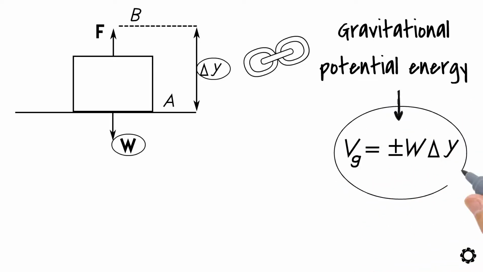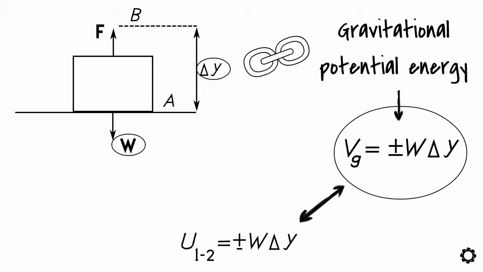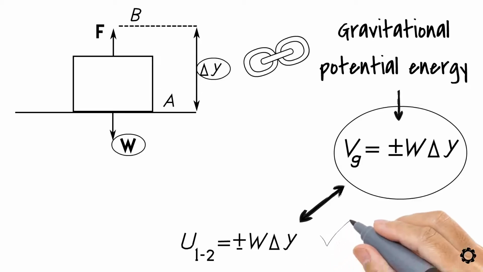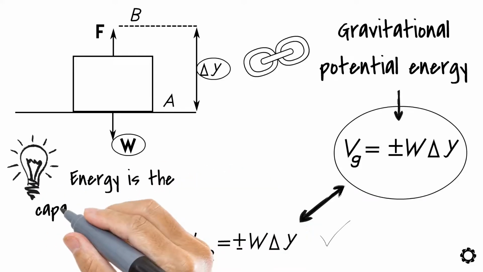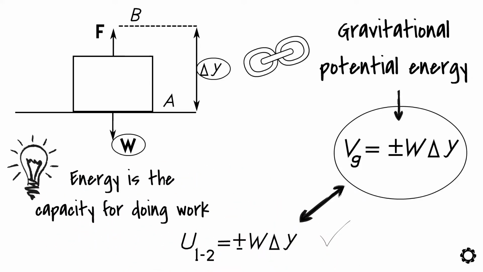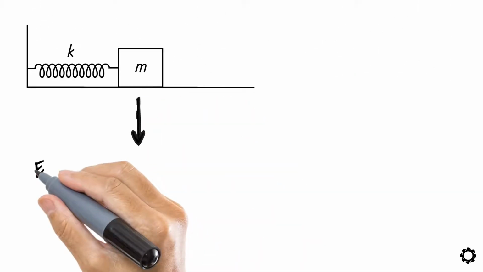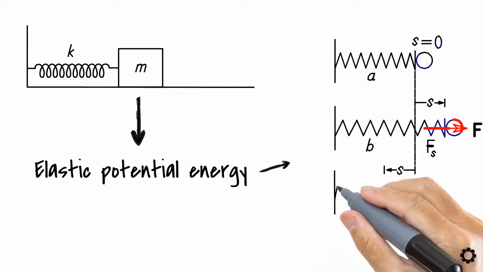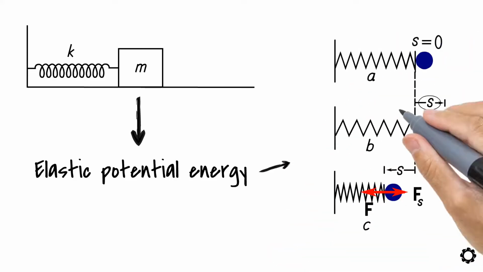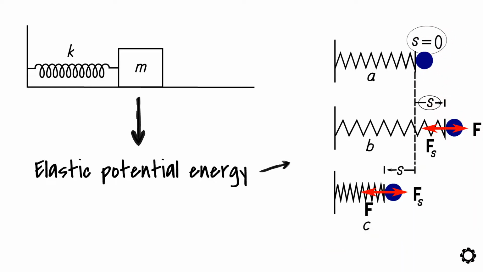Notice how this equation is actually the same as the equation of the work done by the weight of the particle. This proves to us what we have learned during this video, that energy is the capacity for doing work. In the case of the elastic spring, the spring would gain elastic potential energy when we are stretching or compressing it by a certain distance s from its unstretched position.